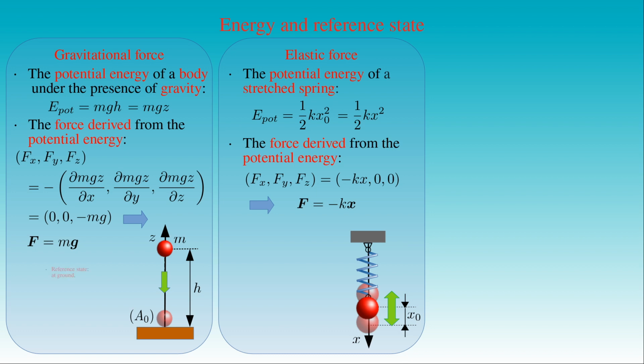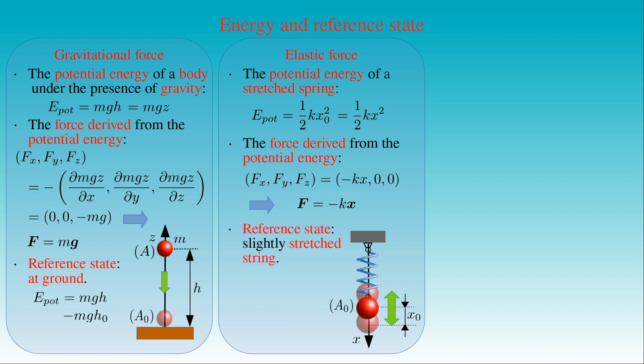For a local definition, the potential energy of the point mass at the height h, that is in the state A, is given by m times g times h, minus m times g times h0, where h0 is equal to an arbitrary altitude chosen as reference state. Similarly, if the reference state A0 of a spring is not its equilibrium state but the state in which it is slightly stretched, then the potential energy of the spring stretched by an amount of x0 from its equilibrium length, that is in the state A, is equal to 1 over 2 times k times x0 squared, minus 1 over 2 times k times x0 bar squared.